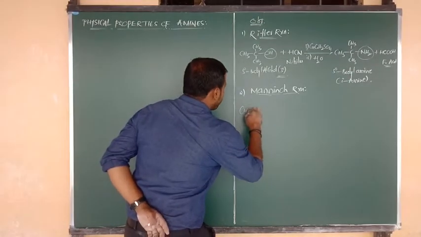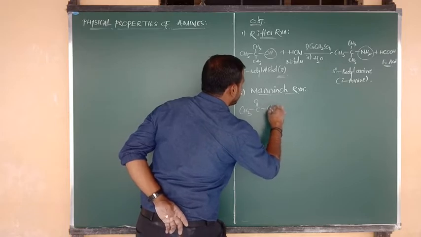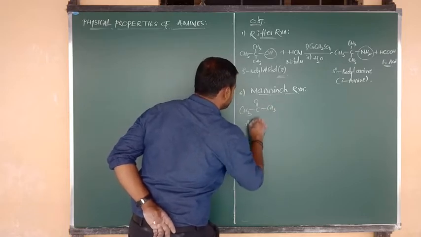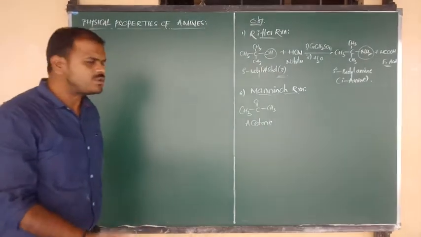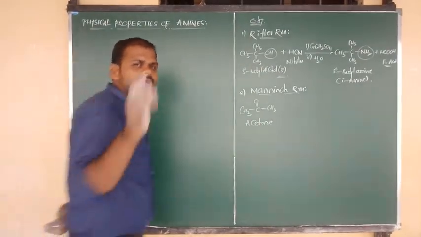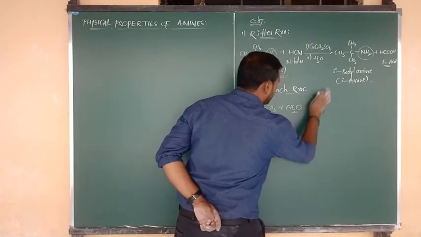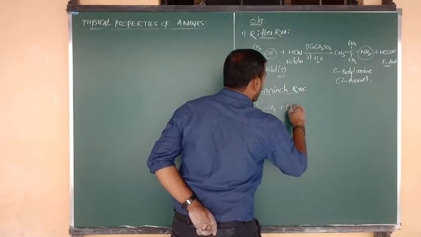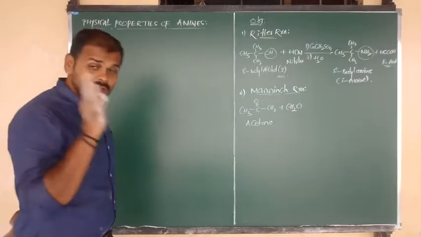First of all, in this reaction we have to consider a ketone. The ketone I am going to consider is acetone. Acetone, or a ketone, undergoes reaction with formaldehyde, that is HCHO, or we can write CH2=O, or CH2O.